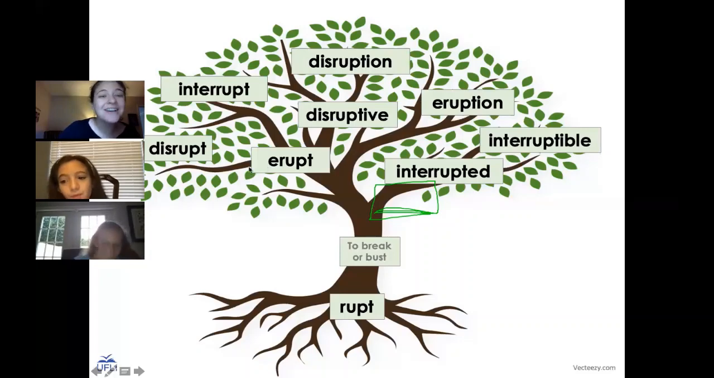Very good word choice. That was a smart word choice because we're actually going to be using that in our sentence in a little bit in a slightly different way. So we're going to talk about that because erupt can mean a volcano, but something else can erupt too. And we'll talk about that in our sentence.